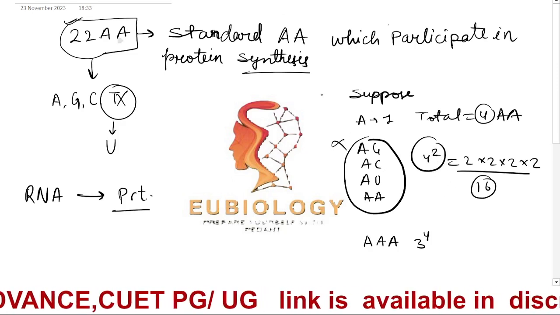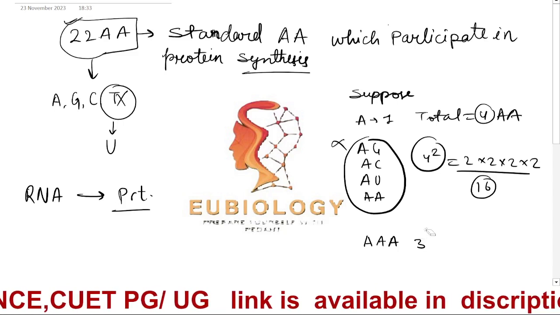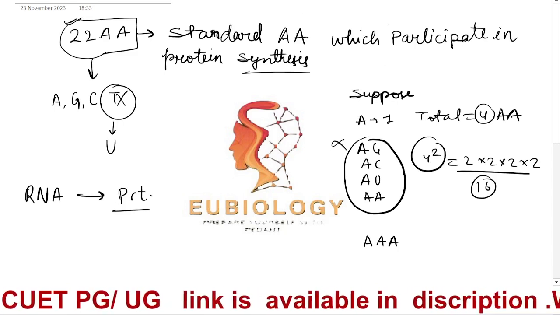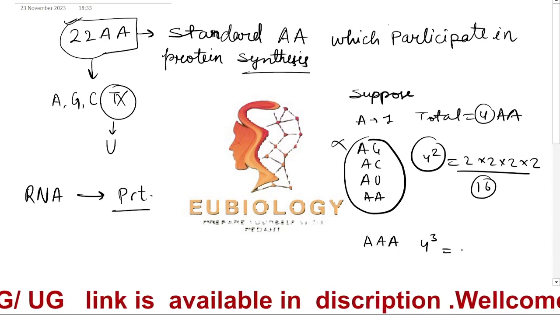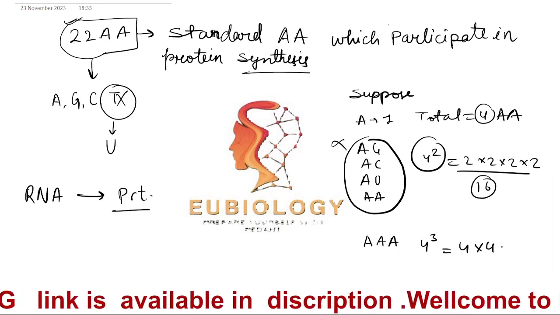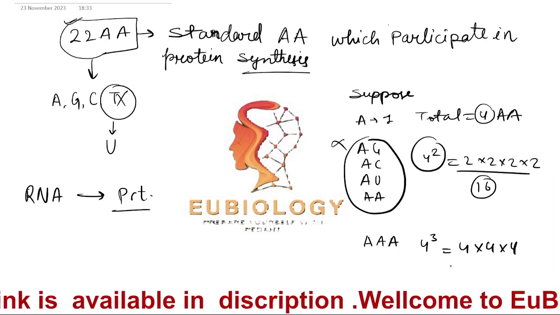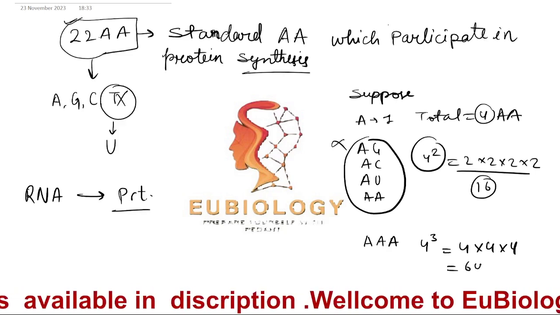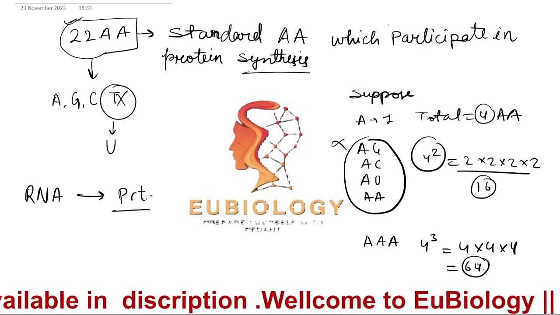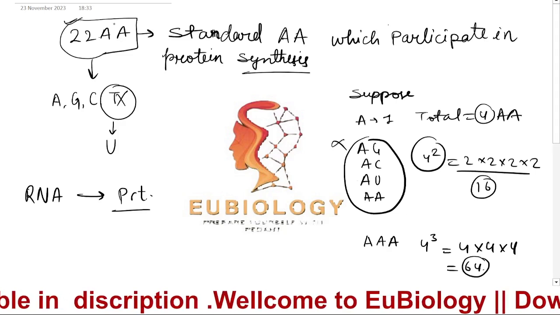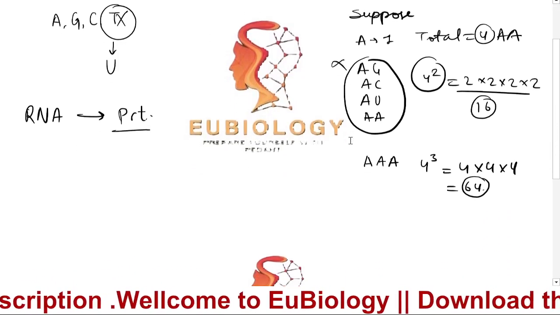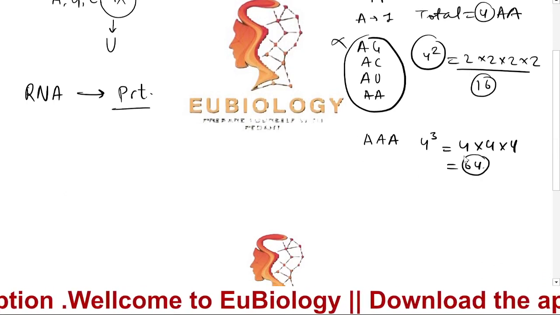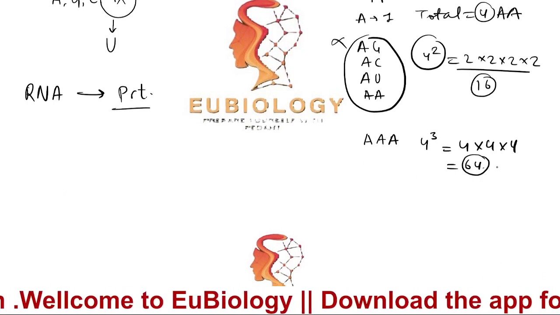So here you will write 4 power 3. So 4 into 4 into 4, how much will it be? Total 64. So this 64 consists of these 22 amino acids. This will be called the 64 codons.